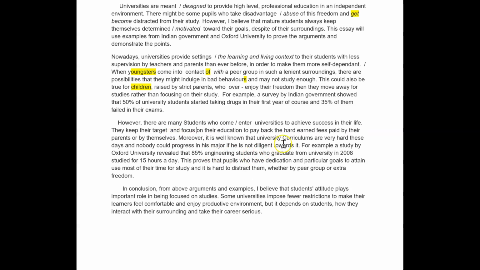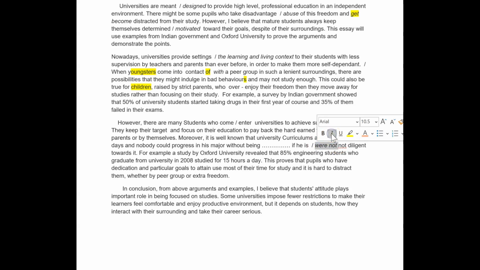Moreover, it's well known, good, that university curriculums, no capital, are very hard these days, and nobody could progress in this major without being. Yeah? So if he were not, so it's unusual grammar, it's a kind of mixed conditional this, if he were not diligent, but easier without being diligent. For example, a study by Oxford revealed that 85% of engineering students who graduated, past tense, watch out, from uni studied for 15 hours a day.